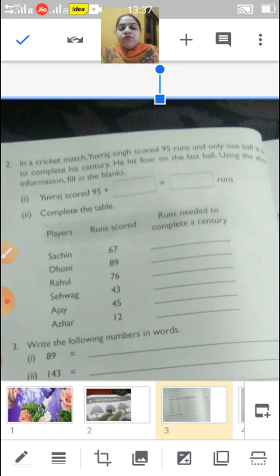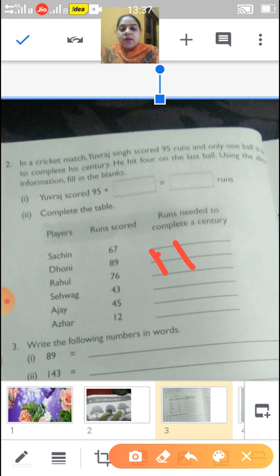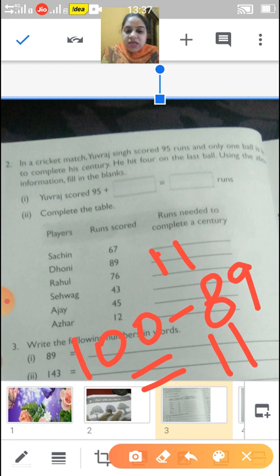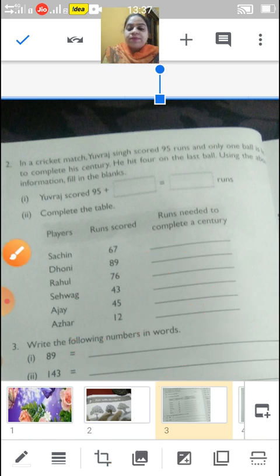He needs to score 11 more runs to complete his century. As I told you, 100 minus 89, what will come? 11. So he needs to score 11 more runs to complete his century.